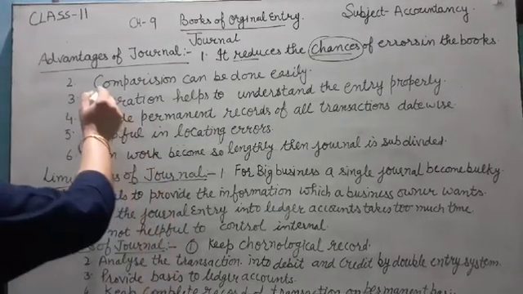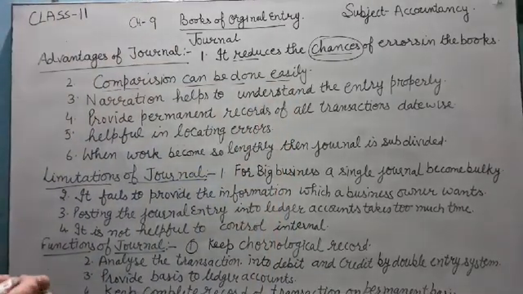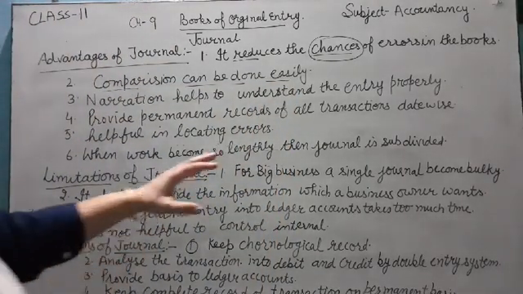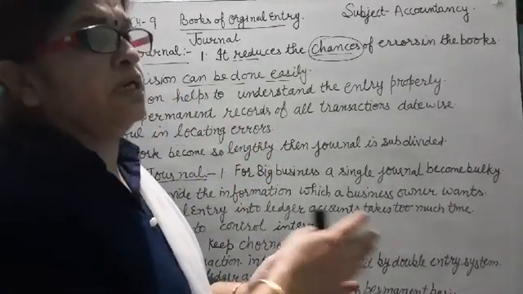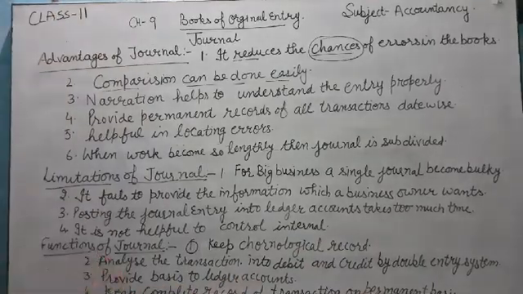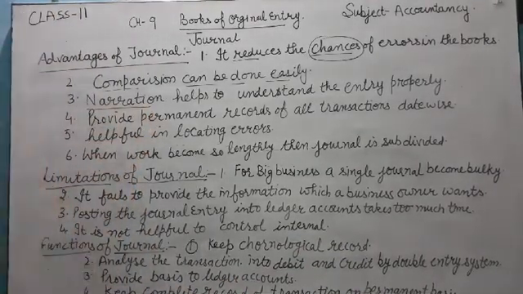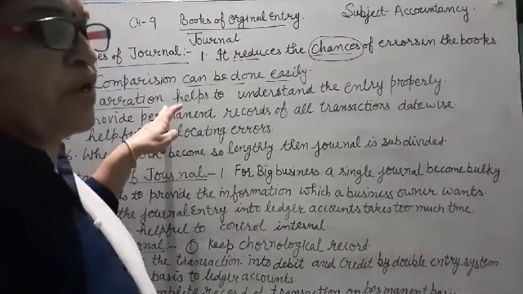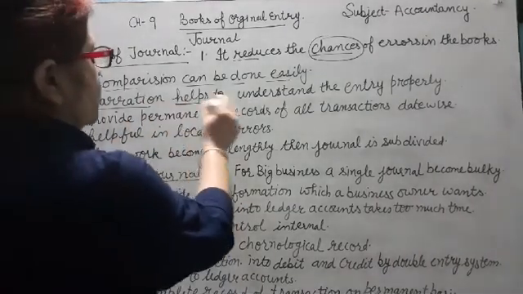Second, comparison can be done easily, because complete transactions are recorded, so we can compare the transactions very easily. Third is the narration. We give the journal entry with narration, a brief description, and this narration helps us understand the entry properly.